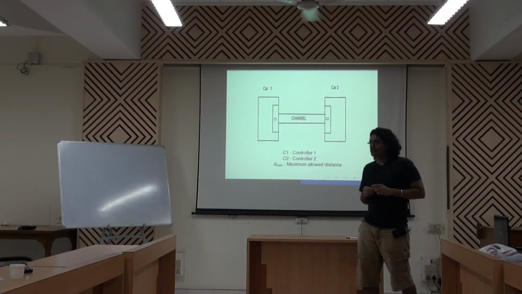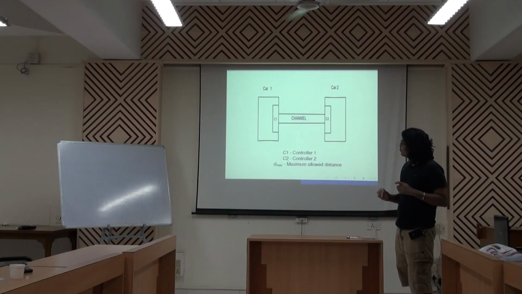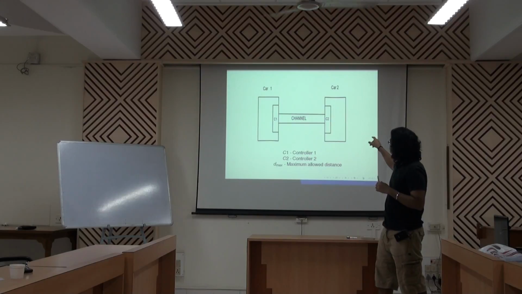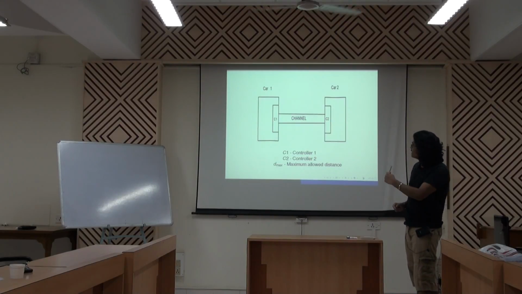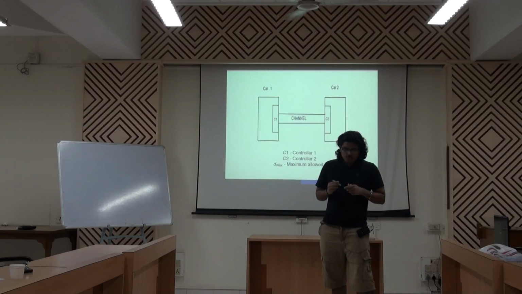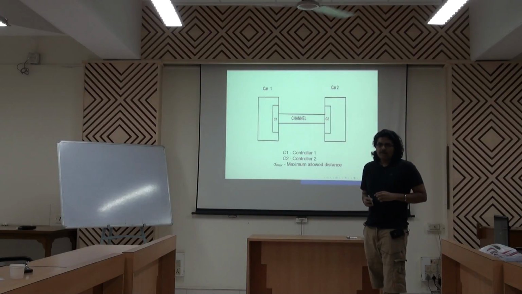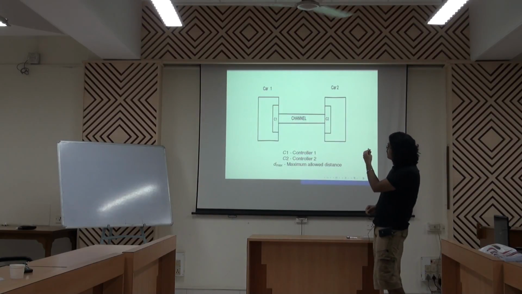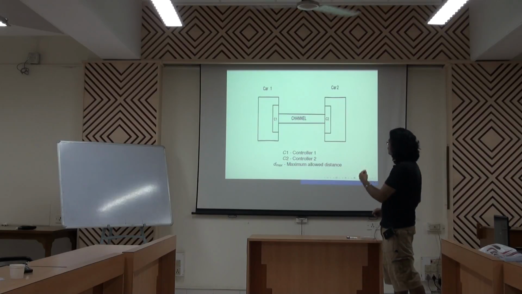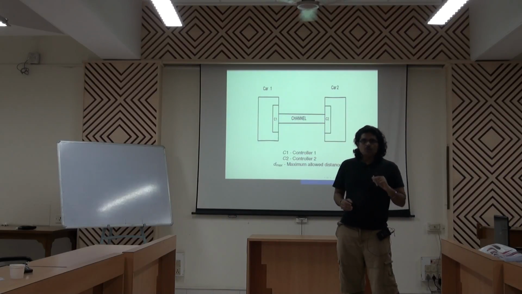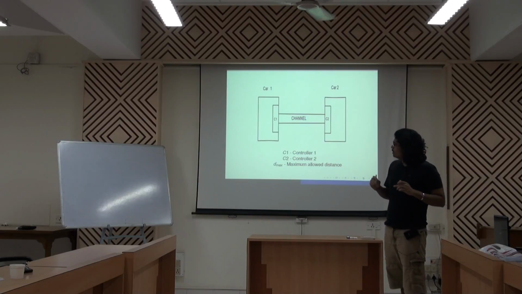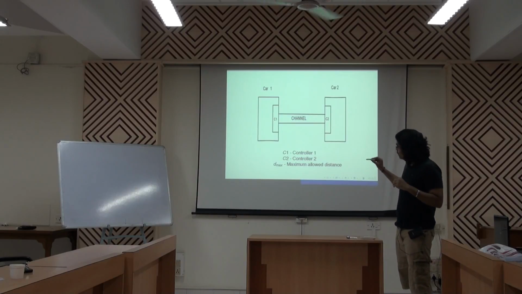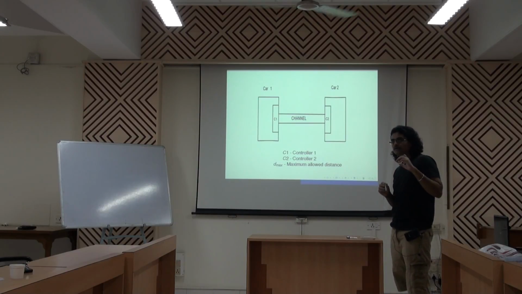with a controller. So the controller takes care of everything in its operation, and in addition it is provided with the ability to initiate communication with the controller in another car, so they can exchange information. Now assume that there are two friends who are headed for a long drive, and they want to maintain the distance between their cars below D max. So guy 1 is sitting in car 1, guy 2 is sitting in car 2, and this is what they ordered the controller. Now it is the controller's job to do this work, and this is what we mean by synchronization. We want to maintain the difference between the cars below D max over the entire journey of their travel.